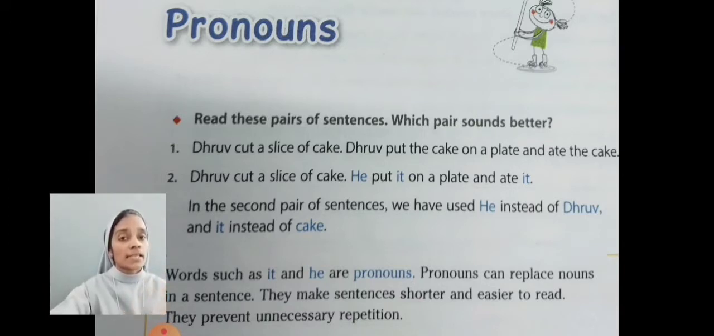Please look at the second sentence. Dhruv cut a slice of cake. He put it on a plate and ate it. Here the word he is used in place of the noun Dhruv. Also, the word it is used in place of the noun cake.